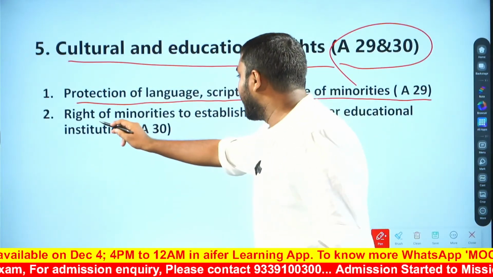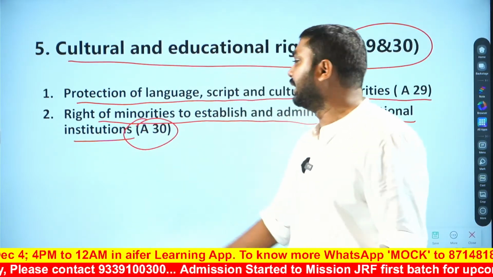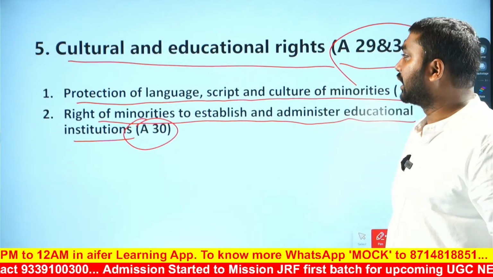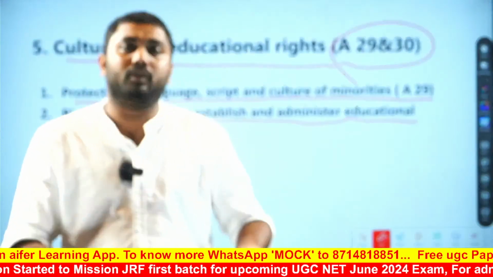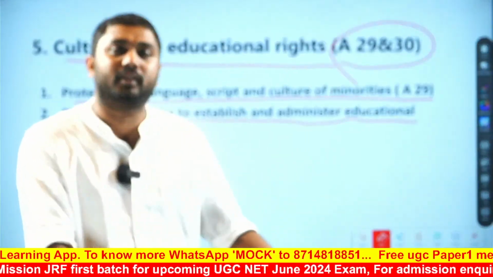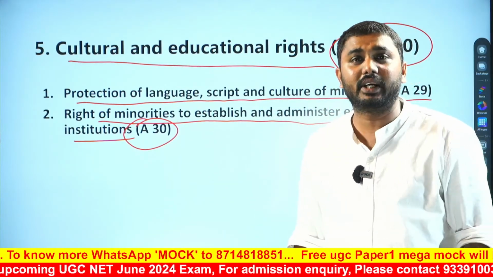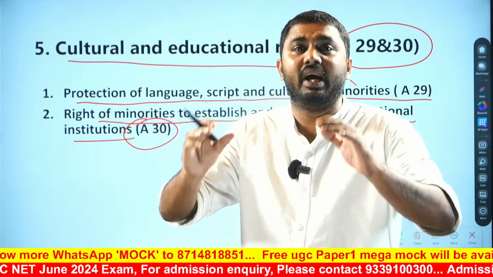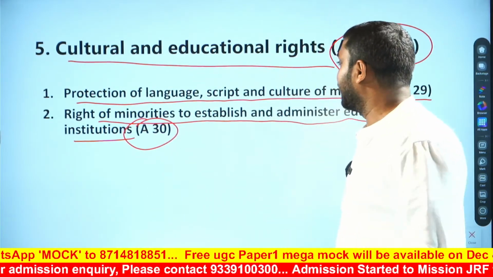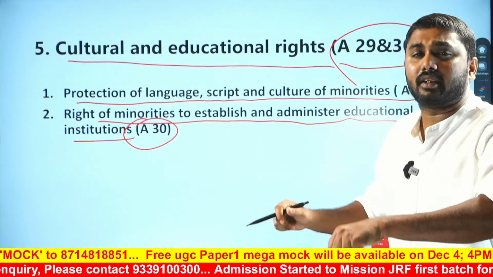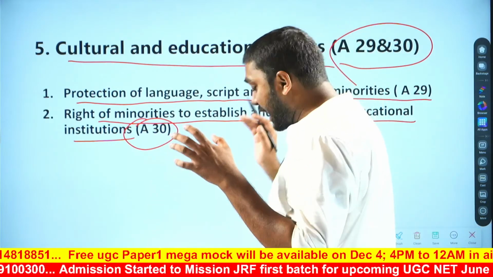Then the right of minorities to establish and administer educational institutions, that is Article 30. So minorities have the right to establish and administer the institutions, and it is the state's responsibility to protect the language, script, and the culture of the minorities.